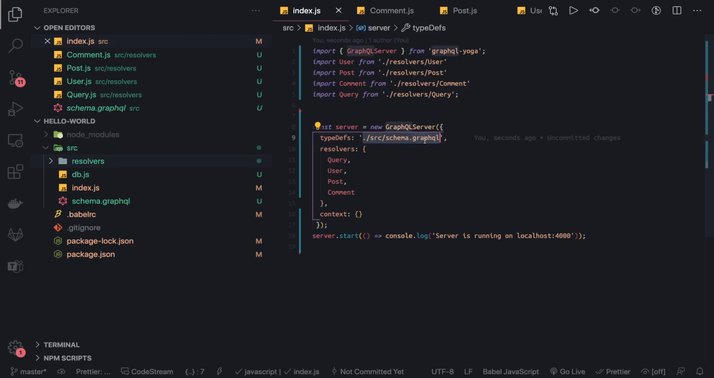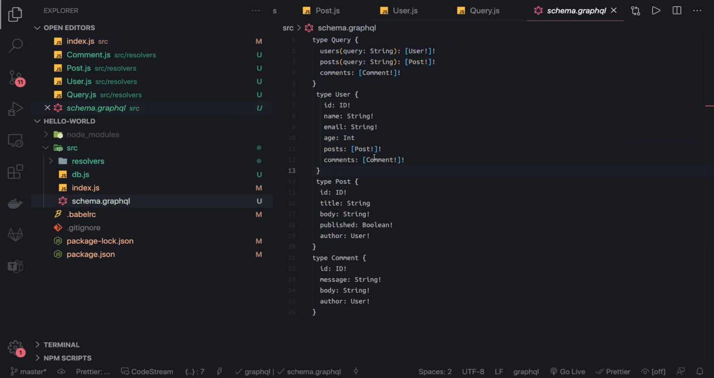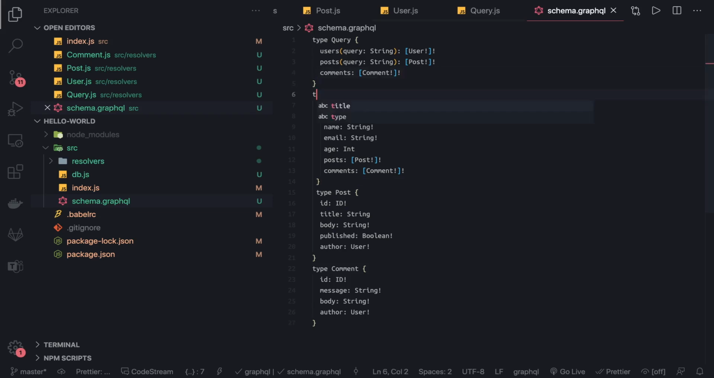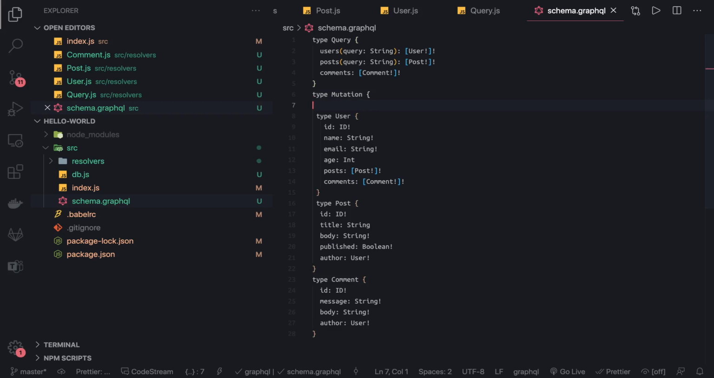Now this can be as long as we want, like all different types. We can define type comment, post, user, query, and now we can also think about some mutations, right? Till now we were talking about all the queries, but we can also define mutation, and then inside resolver we have to define the mutation.js and have to define the implementation of all these mutations.